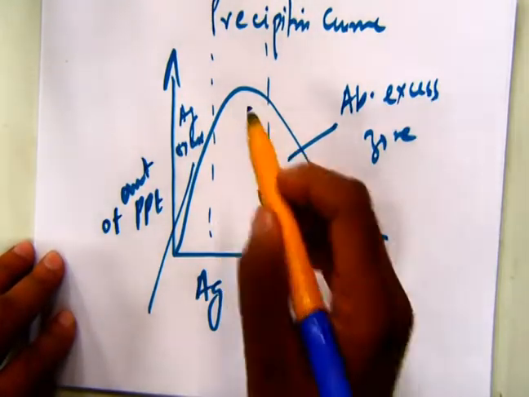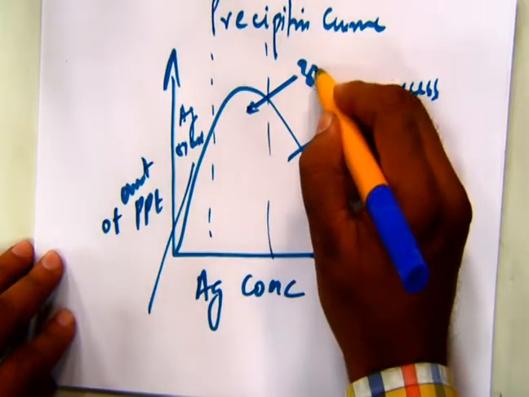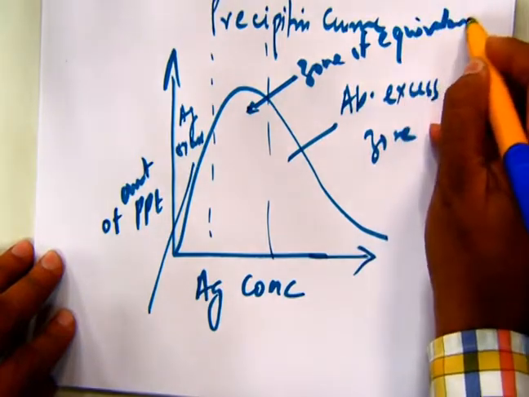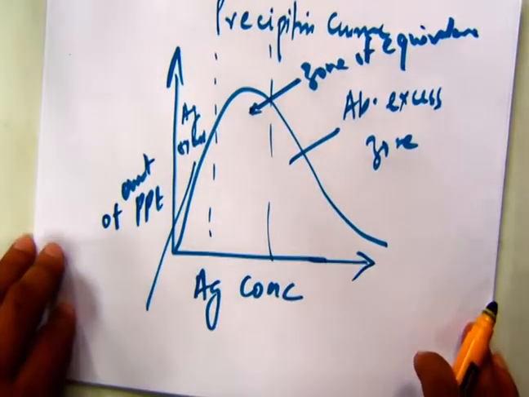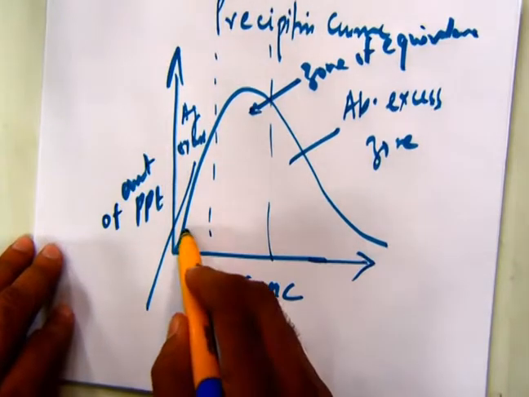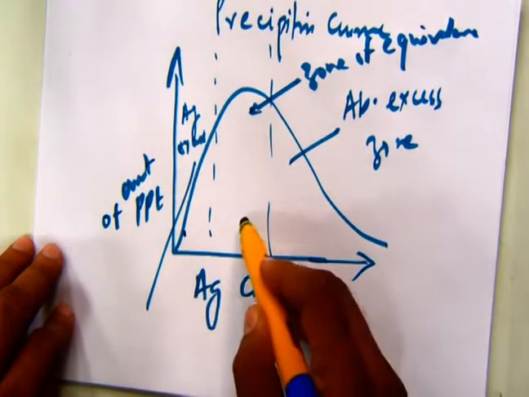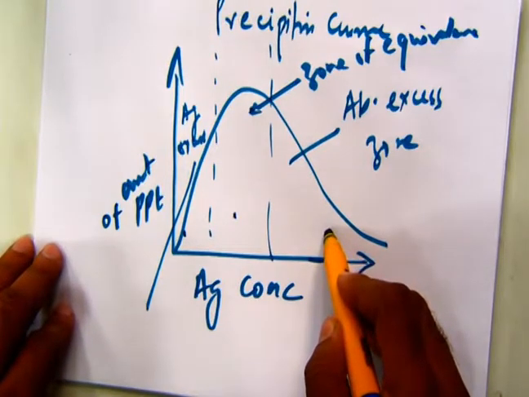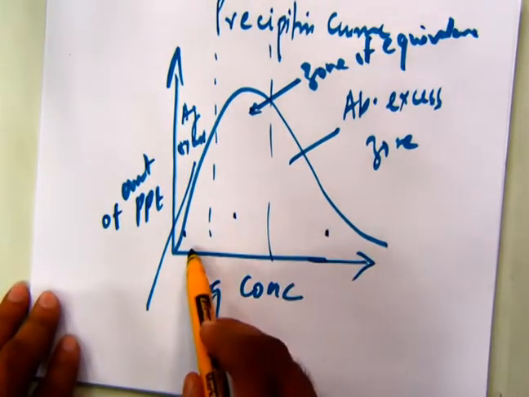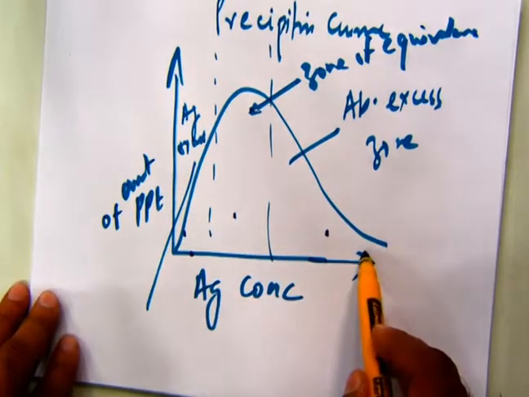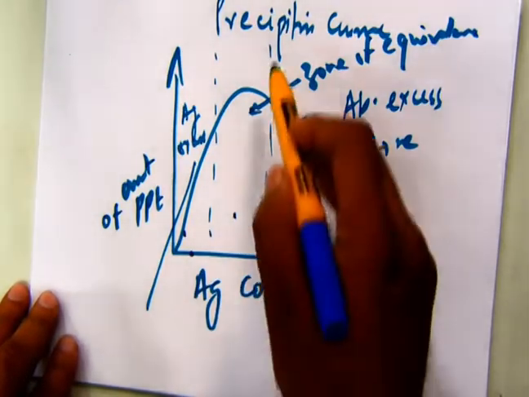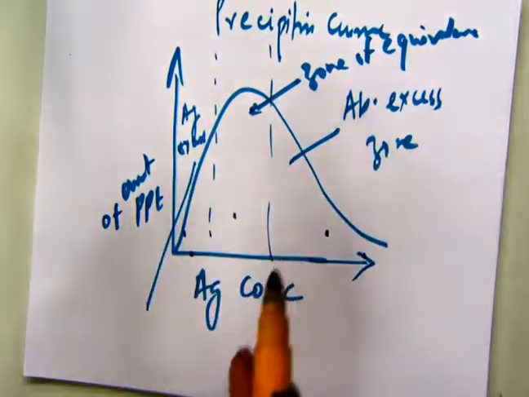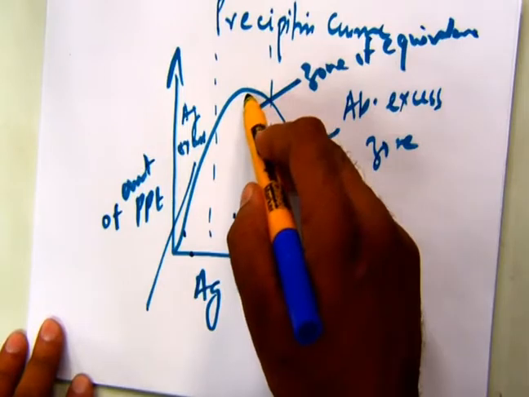Whereas this particular central region is called the zone of equivalence. So three different kinds of zones are recognized. The first one is called the antigen excess zone. Second is called the zone of equivalence, and this is called the antibody excess zone. Here antigen is in much excess, here antibodies are in much excess, whereas this particular region, called the zone of equivalence, has the antigen and antibody components in equimolar concentration.